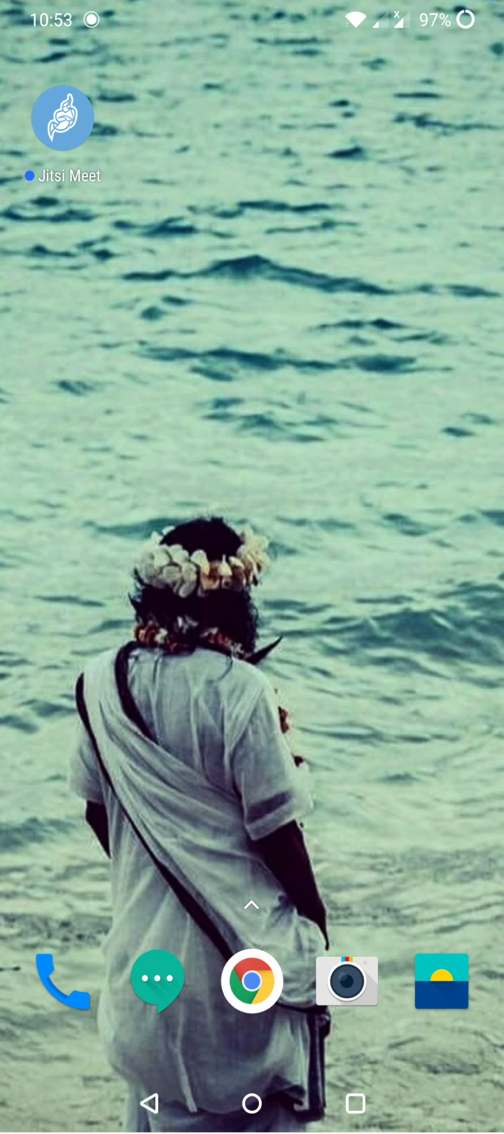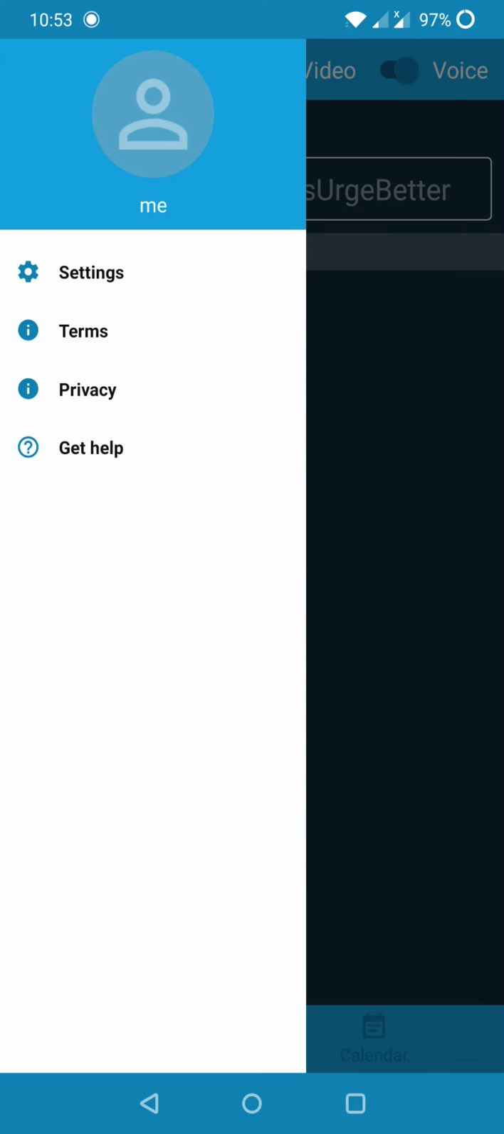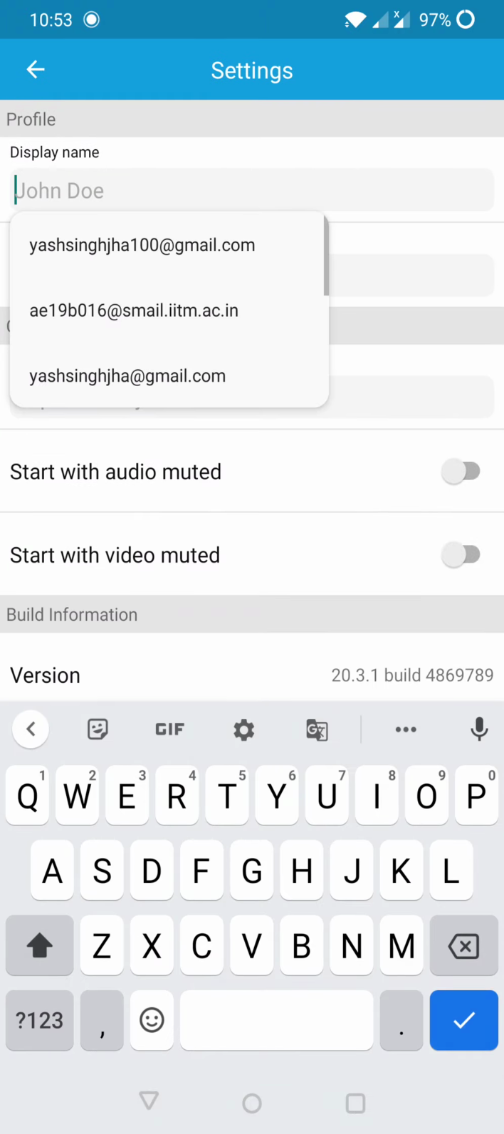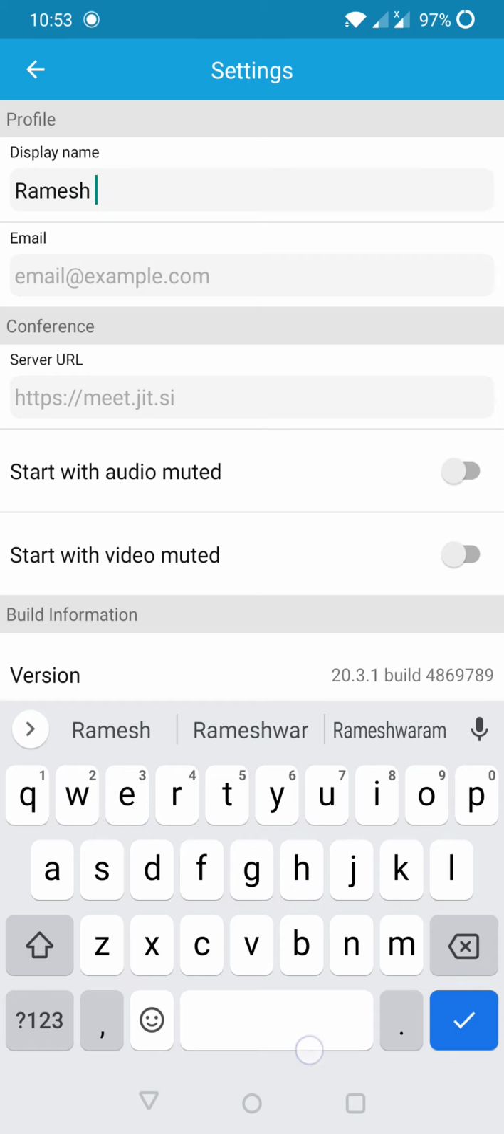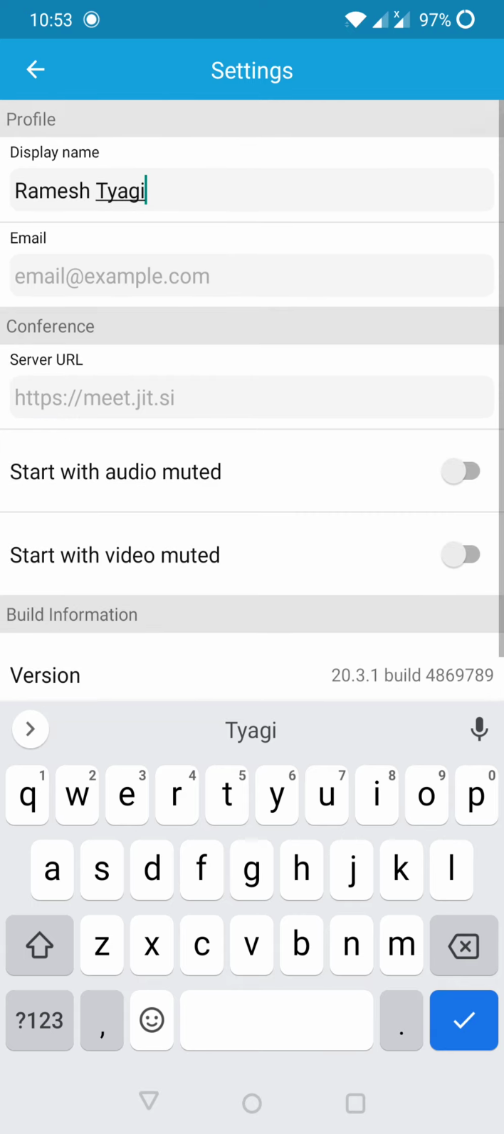So you open it, the app has been installed, you just click on it, and then you are required to fill up your name. You go to your profile, and then you just write your respective name. Like for example, if your name is Ramesh Tyagi. Email is not required. If you have one, well and good, you can fill it. Otherwise you just leave it.